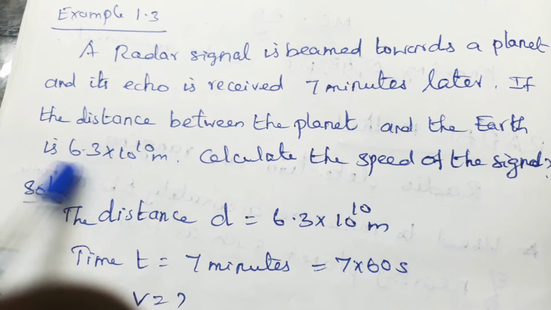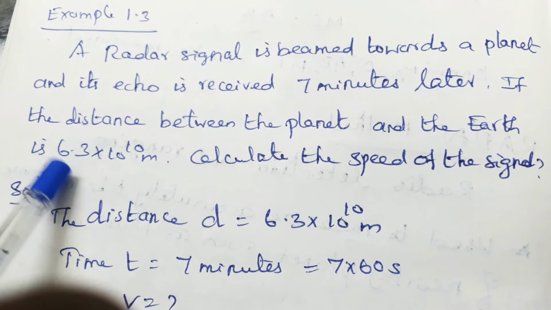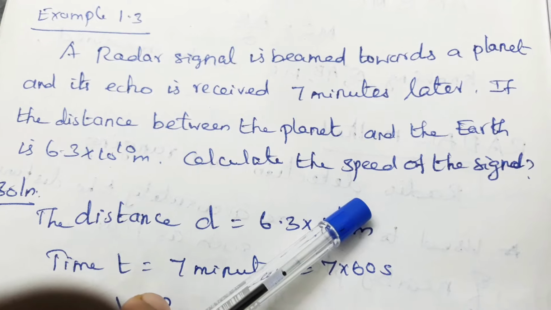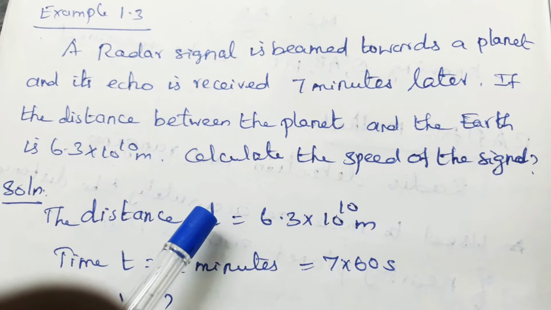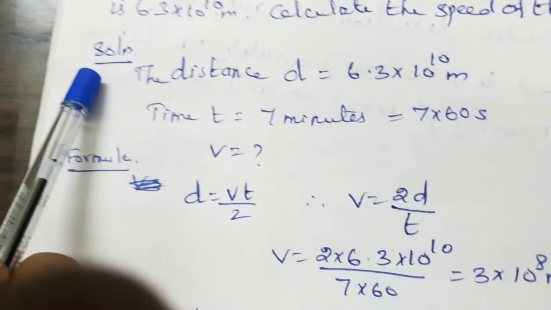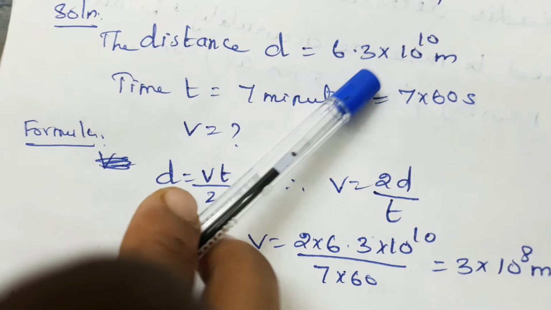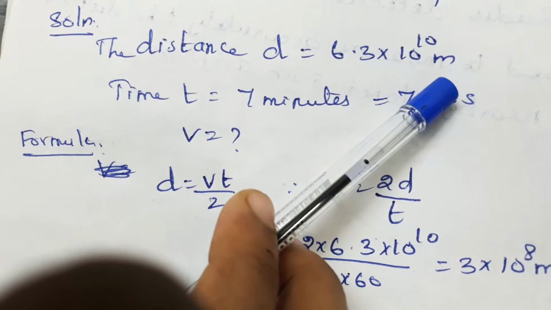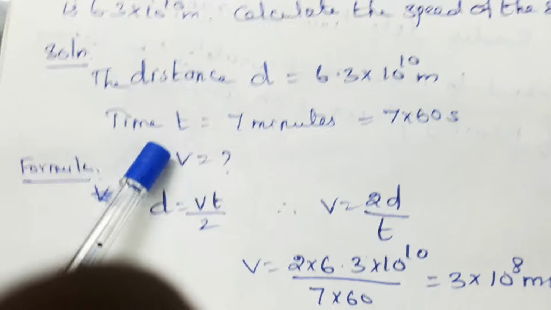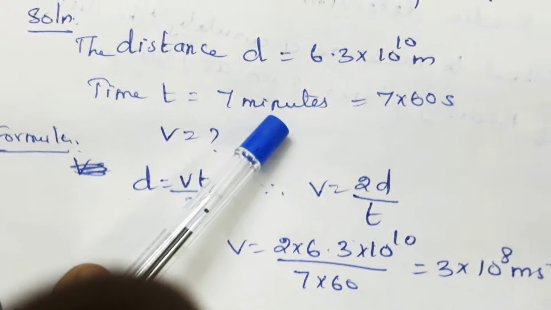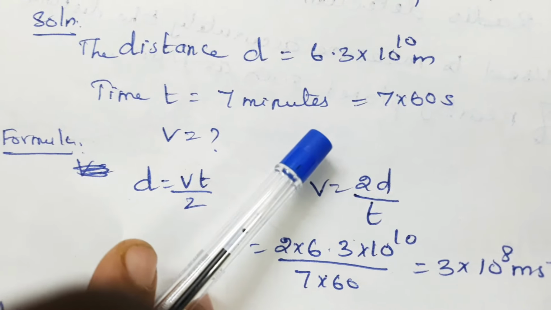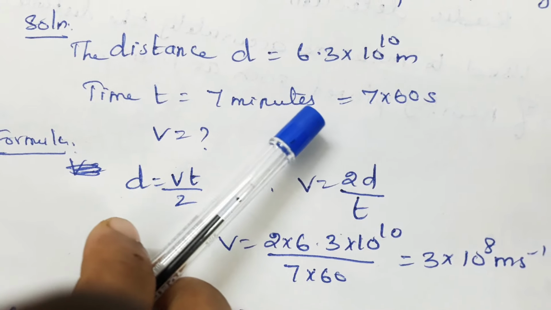Distance is given, speed we have to calculate. So we should change the formula. Solution. The distance d is equal to 6.3 into 10 power 10 meter. Time t is 7 minutes. So 7 minutes we should convert into SI unit as seconds. 1 minute is 60 seconds.